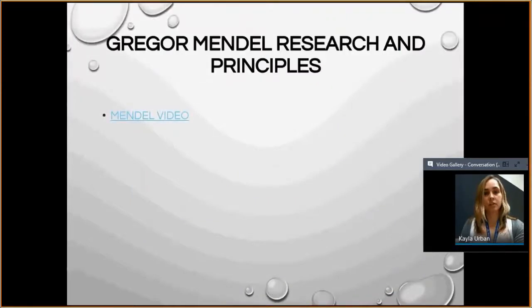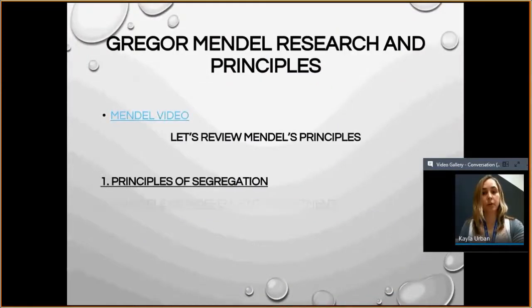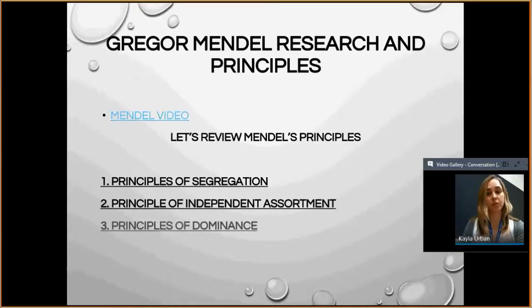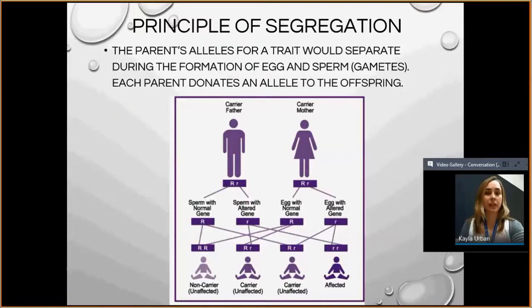So Gregor Mendel did a lot of research and wrote up three principles. Principles of segregation, independent assortment, and dominance. We already discussed them a little bit, but we're going to go through them one more time. So his principle of segregation is that the parents' alleles for a trait would separate during the formation of egg and sperm. So each parent donates an allele to the offspring. This is talking about meiosis, guys. This is when this happens.